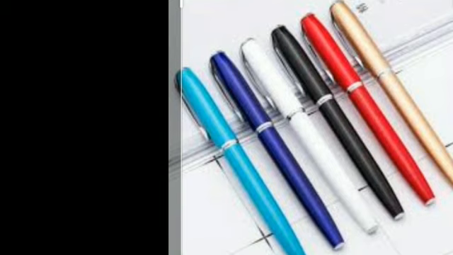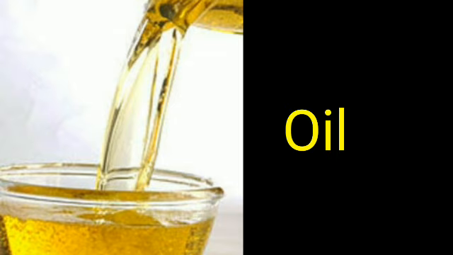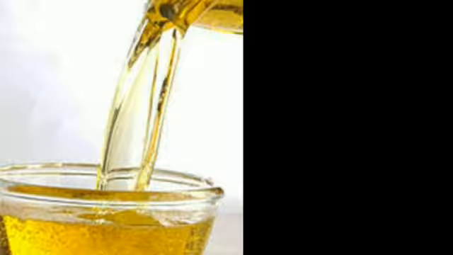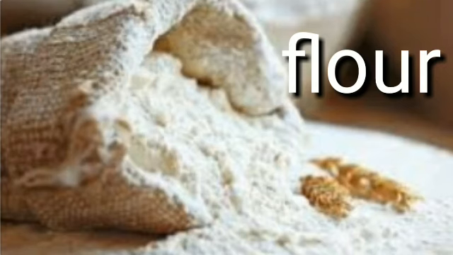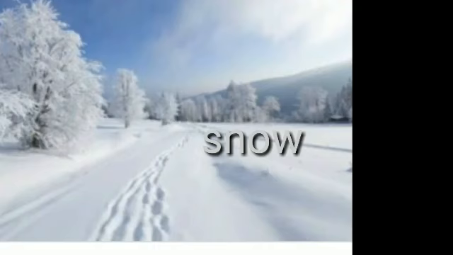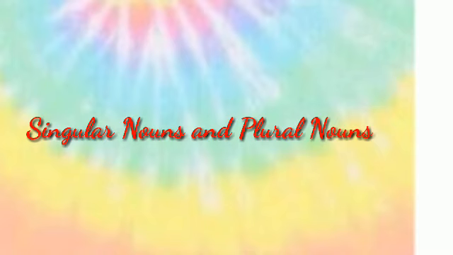Now here are some examples of uncountable nouns, that is jam, oil, floor, snow, etc.